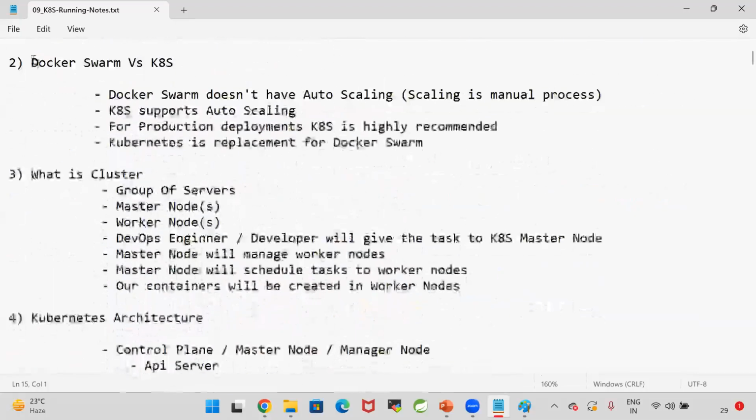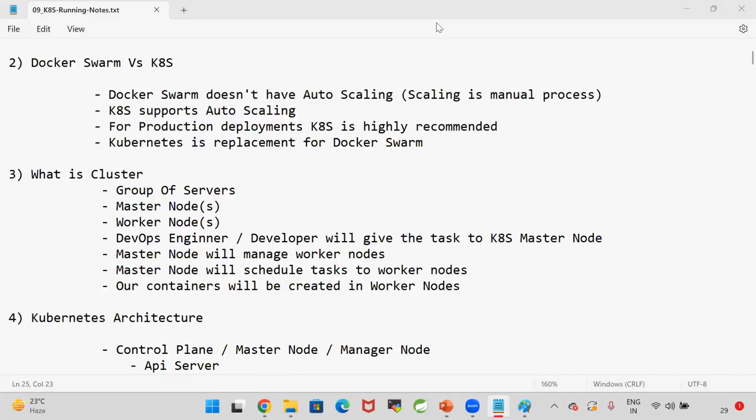Now, what is a Docker Swarm? Docker Swarm is an orchestration platform. Kubernetes is a replacement for the Docker Swarm. So Docker Swarm does not have auto scaling. Kubernetes supports auto scaling. Guys, can you tell me what is auto scaling? Come on, guys. What is auto scaling?